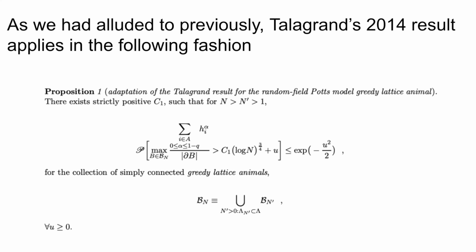in the proposition that was applied in the case of the random field Ising model, in addition to the fact that there is still a log n to the 3/4 factor plus u. This establishes that, from the proposition due to Talagrand, the correlation length scaling for the random field Potts model coincides with the correlation length scaling for the random field Ising model. And the maximum that we use to define the greedy lattice animal that appears in this proposition, which is an adaptation of Talagrand's result, is taken over the collection of simply connected greedy lattice animals, which is script B sub n.